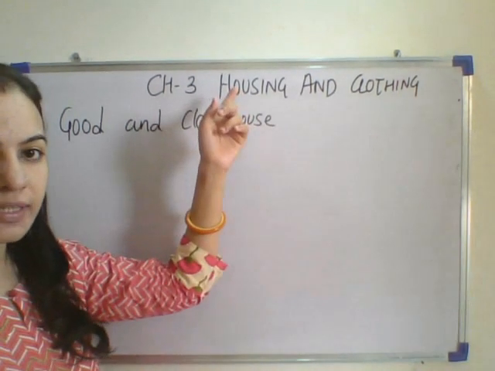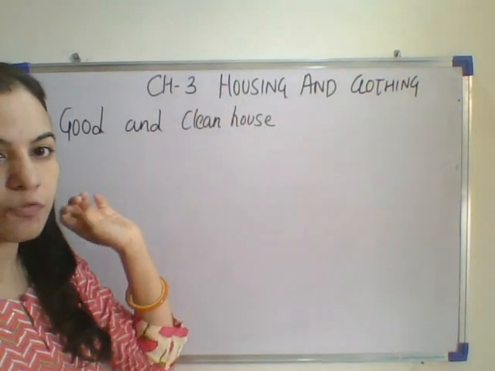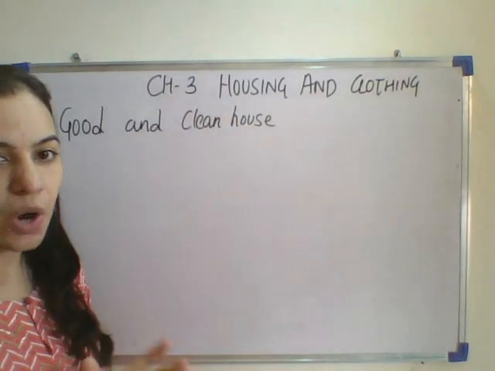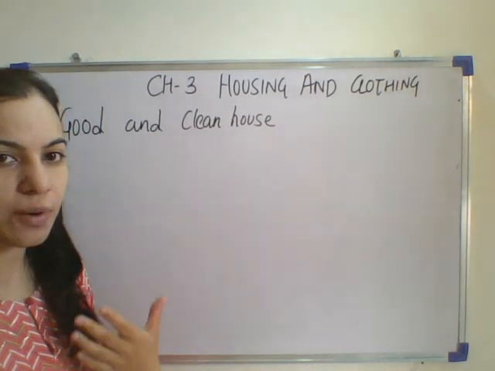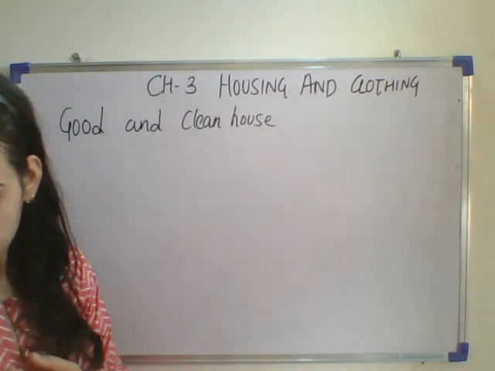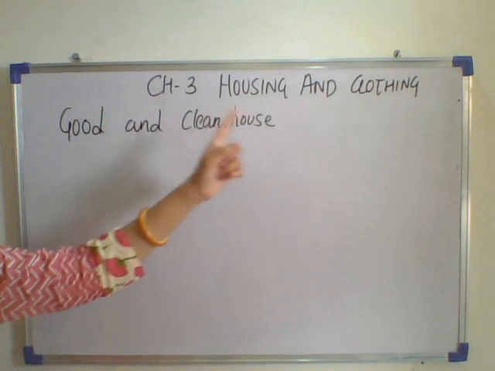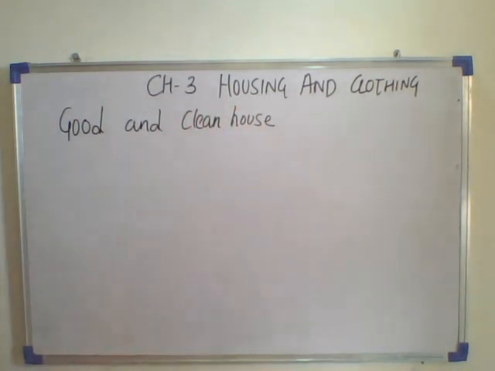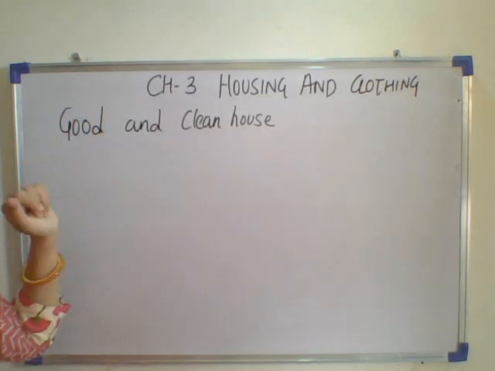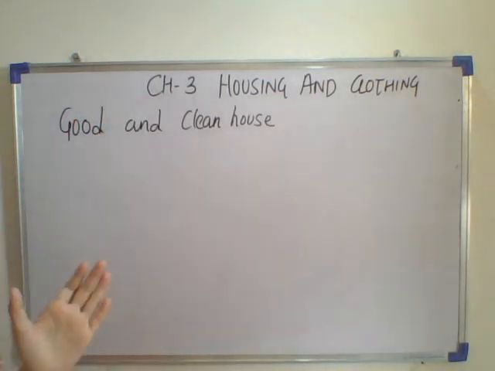House. We all live in a house. A house keeps us safe from wild animals, strong winds, and weather conditions, from rain and cold. A good and clean house should have doors and windows to let in fresh air and enough sunlight. Rooms in a house should be airy and well lit. In your home you have the balcony and the windows so that fresh air can come inside.